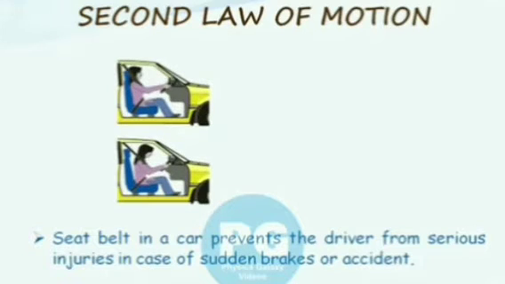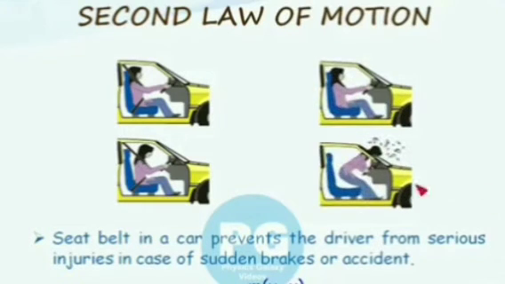The slightly stretchable seat belts worn by the passengers increase the time taken by the passengers to move forward. Due to the longer time, the rate of change of momentum of passengers is reduced, and hence less stopping force acts on them. So the passengers may either not get injured at all or may get fewer injuries.